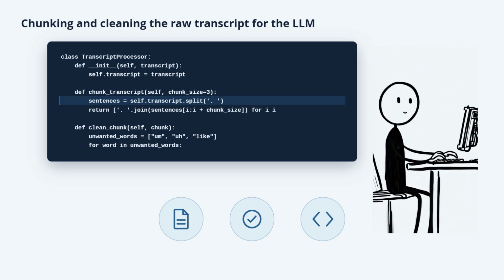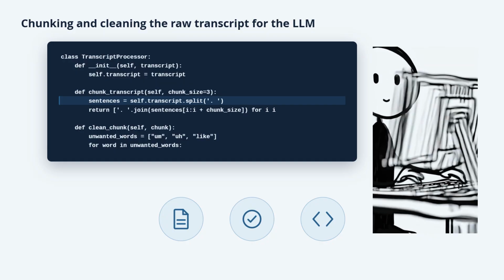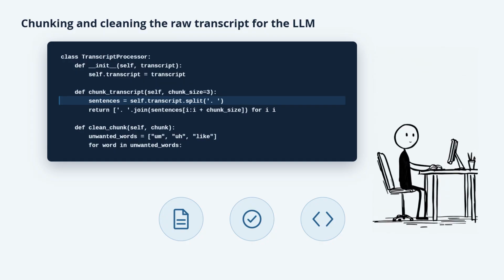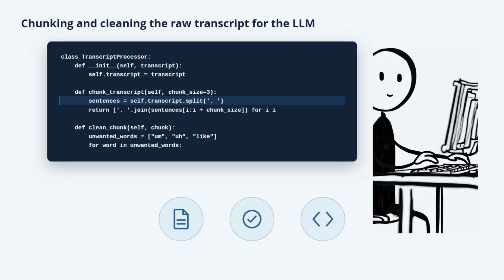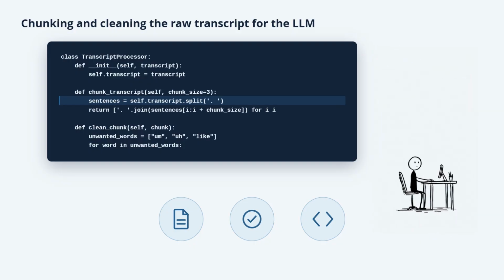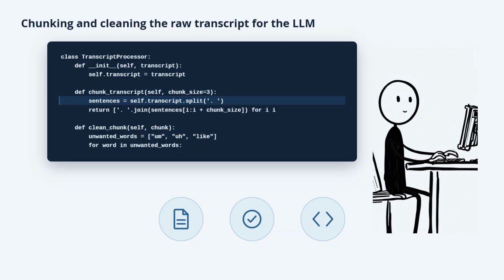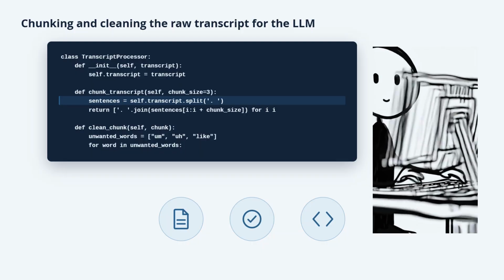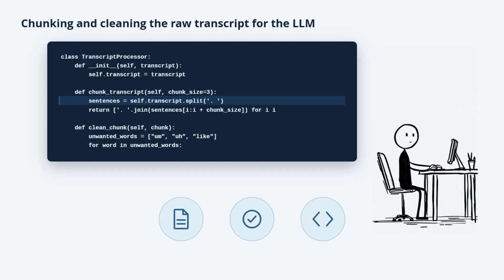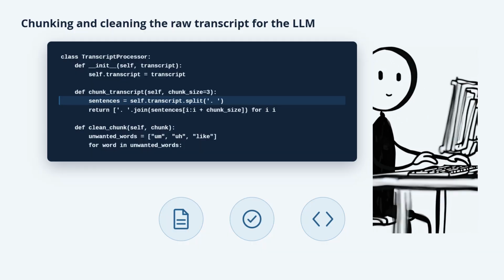In practice, chunking and cleaning optimize the interaction between our data and the language model. The cleaner and more organized our input is, the better the output will be. This level of preparation is crucial for achieving accurate summaries that genuinely reflect the meeting's content.